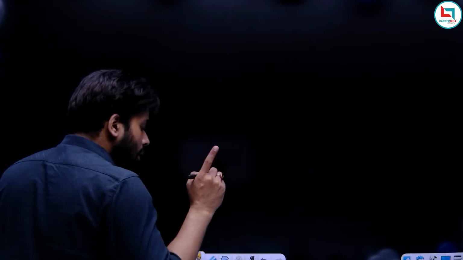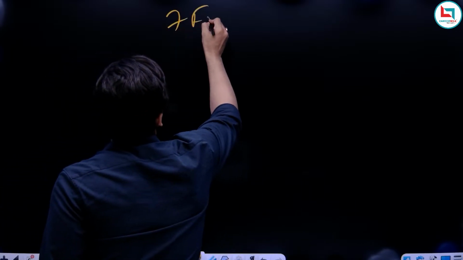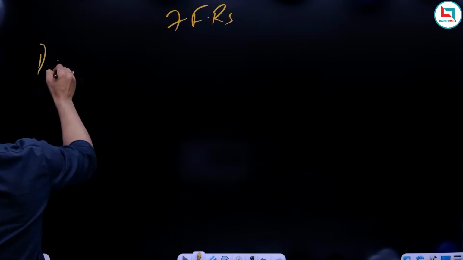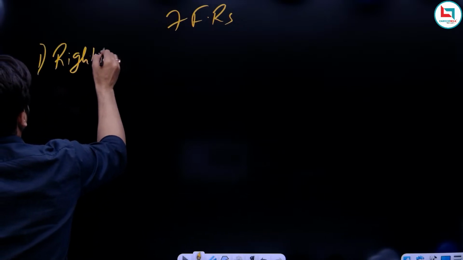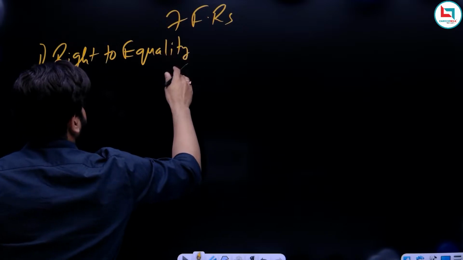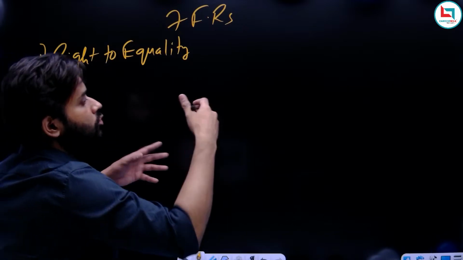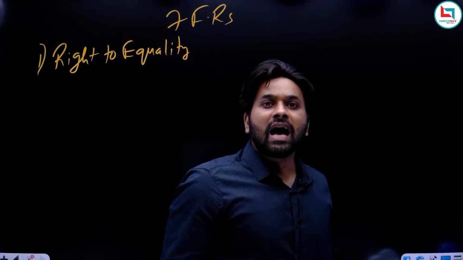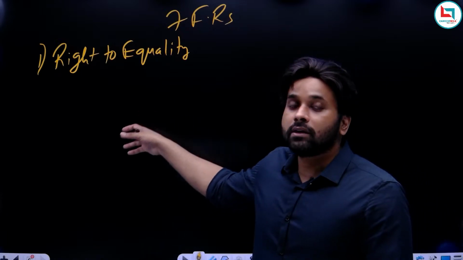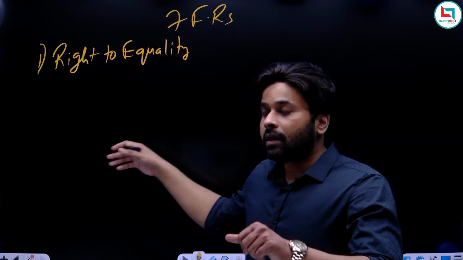Okay, so how many fundamental rights were there initially? There were a total of 7 fundamental rights. Now, the first fundamental right is right to equality. And one more thing, remember, questions from this area also appear in the examination. I have seen many times in the question paper that questions come from this area.